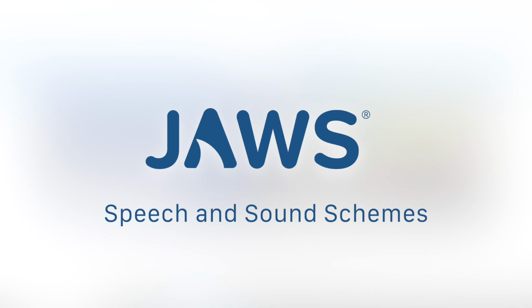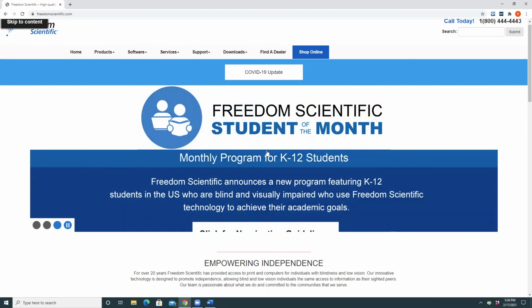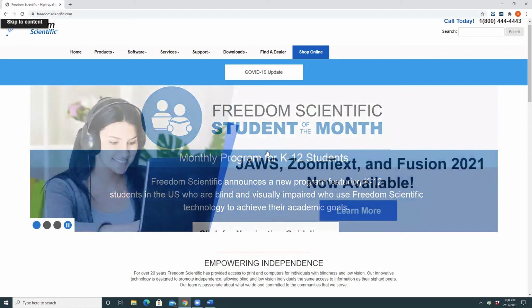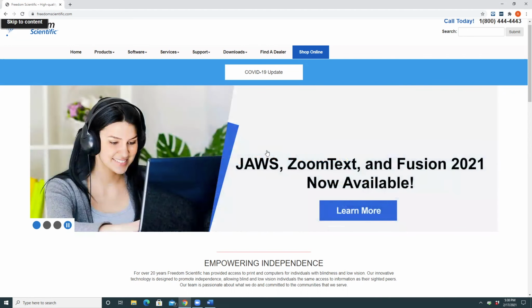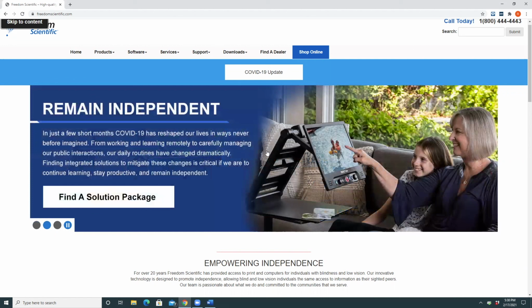Okay, let's talk about a feature in JAWS called Speech and Sounds Manager, or Speech and Sound Schemes. This is one of those features that's been around for quite a few years, many different versions of JAWS, but is oftentimes overlooked by most users or not even known about at all by many users. But really, it can be a very powerful tool in your quest to become more efficient when using the computer. So let's dive in and learn a little bit about it and see how it works.